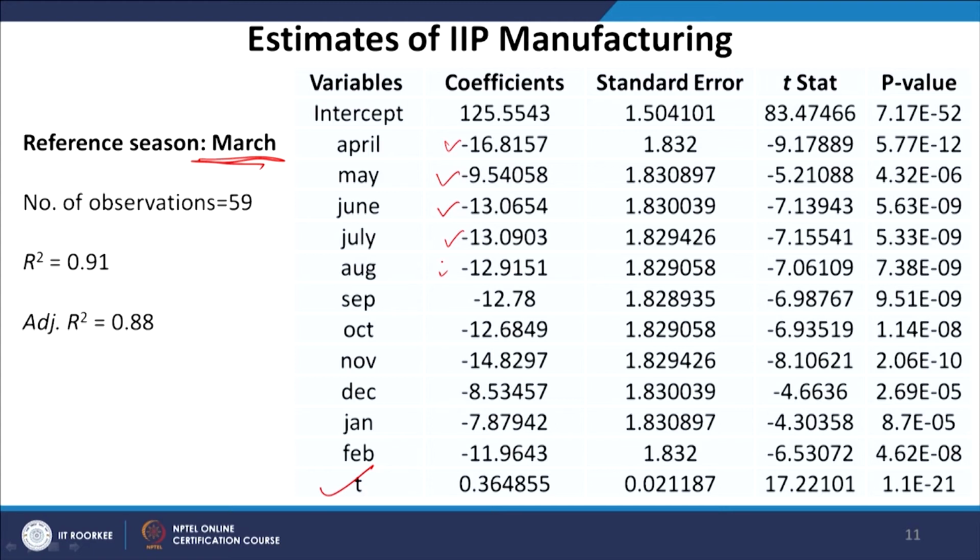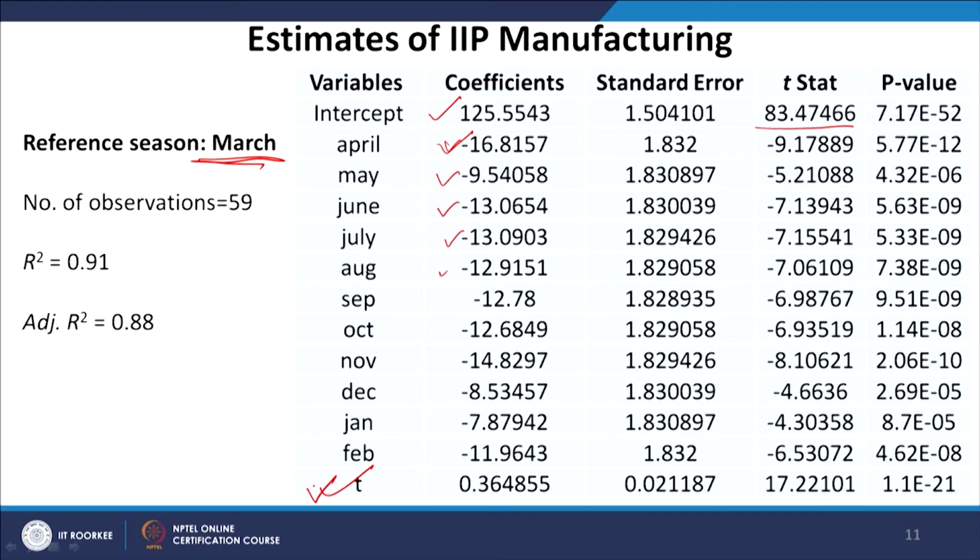And you can also see that April has recorded the maximum negative number, or the lowest value. The intercept term is very high, and the t statistic associated with it is also very high.